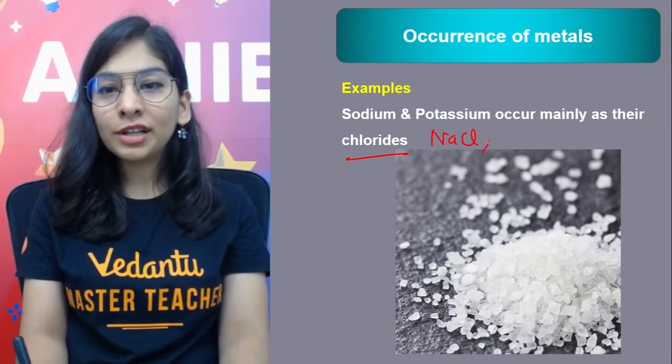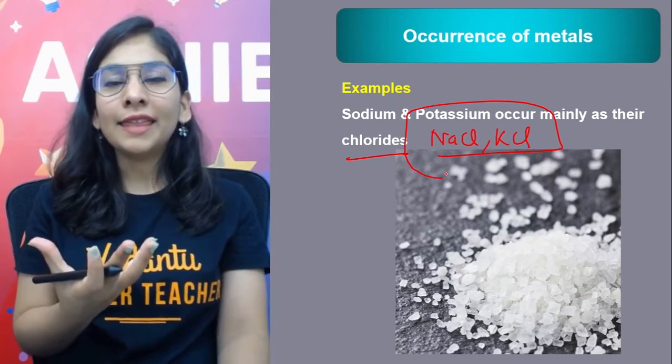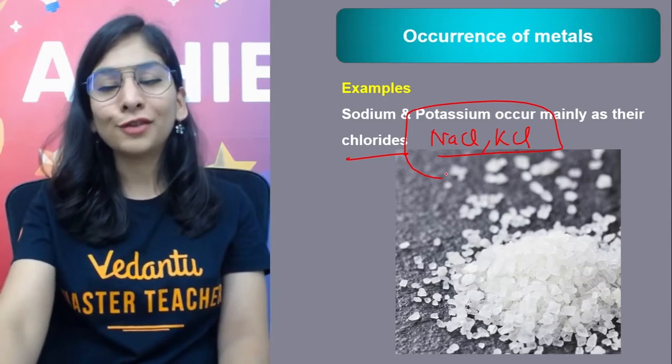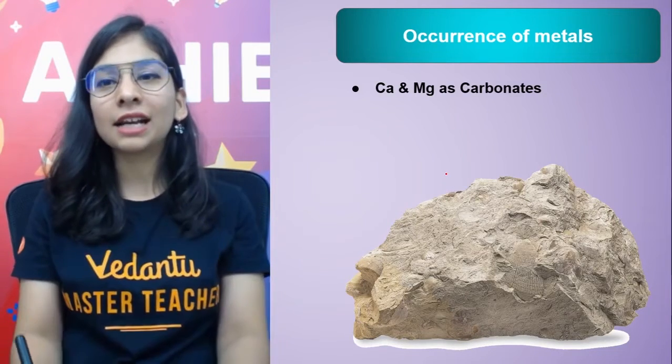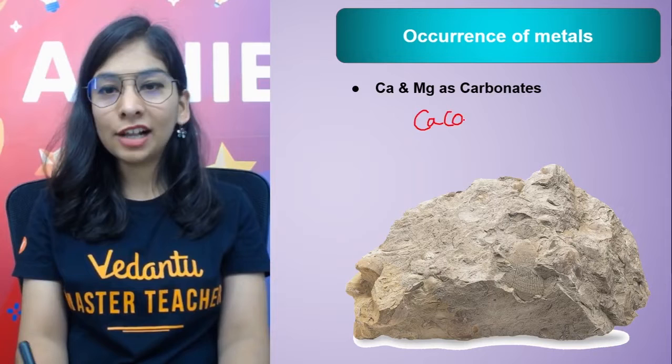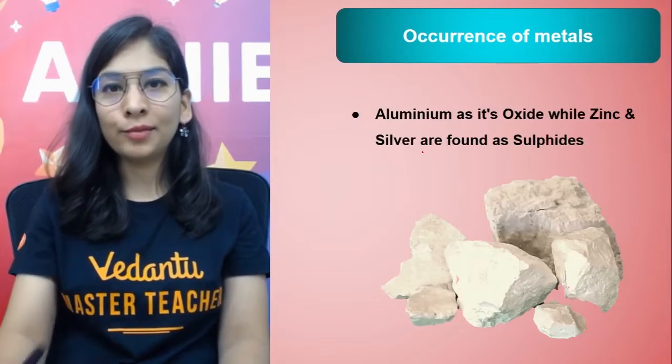How come? Sodium chloride, potassium chloride. So alkali metals are there in general. They'll be there in the seawater and in the form of chlorides. When I talk about calcium and magnesium, a bit less reactive, in the form of carbonate, like calcium carbonate, magnesium carbonate in the nature, in the earth crust I'm talking about.